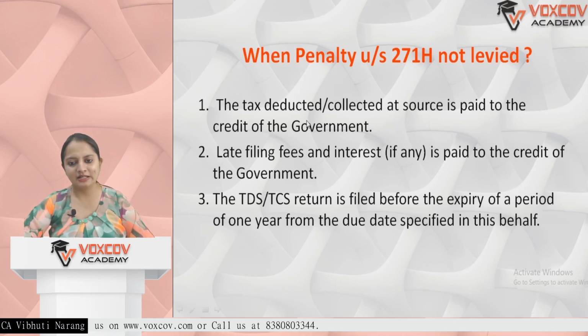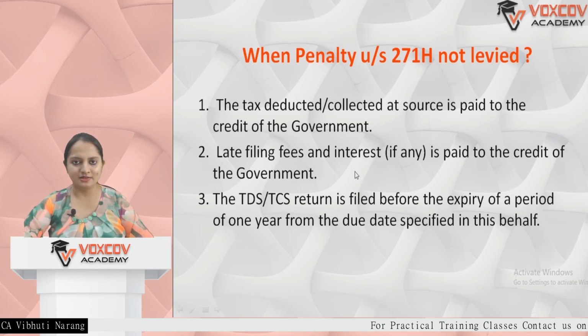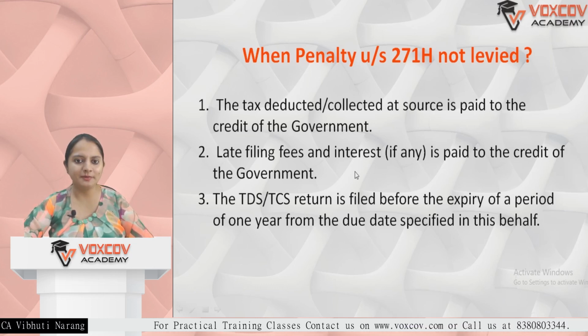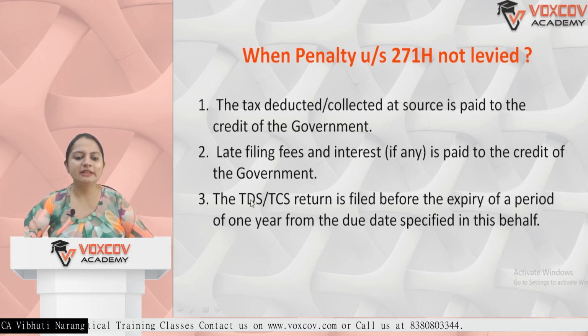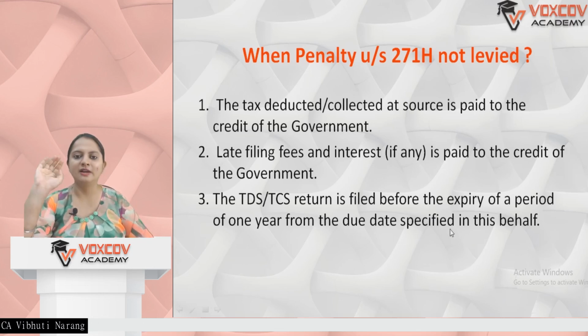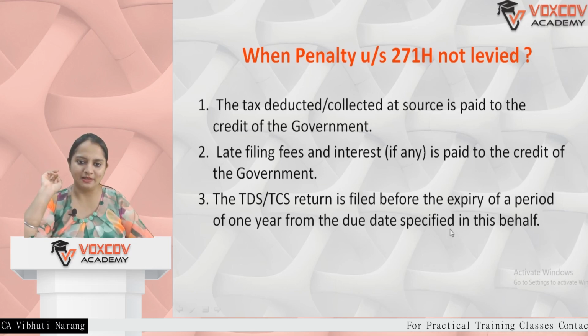When can this penalty not be levied? If the tax deducted or collected, TDS or TCS, is paid to the credit of the government, that is, it has been submitted and the government has received the amount, and the late filing fees under 234E, or interest if any under section 201, is paid to the credit of the government, it can be waived. Then the TDS or TCS return must be filed before the expiry of 1 year from the due date. So let's suppose the due date was 31st July and it is filed by next year's 31st July. Then this penalty will not be levied.